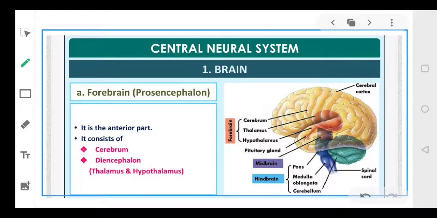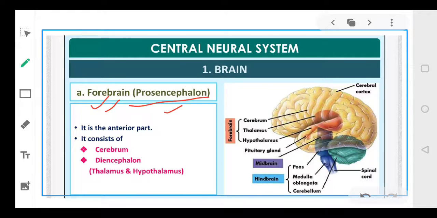Now coming to the forebrain, the first portion of the brain, it is also called the prosencephalon. In simple terms we call it forebrain, and in biological terms we call it prosencephalon, right?